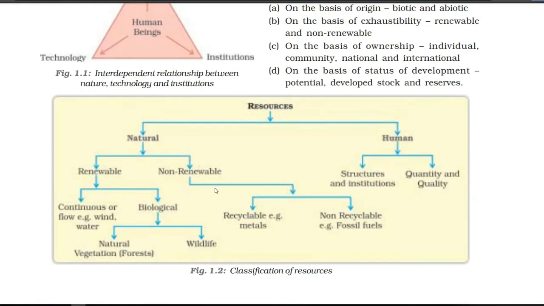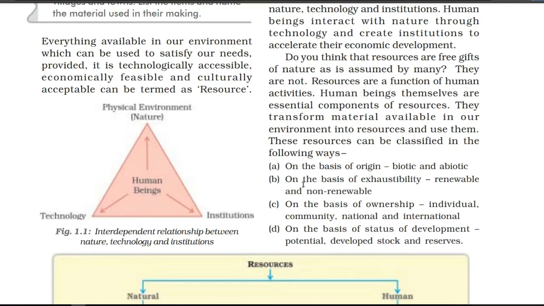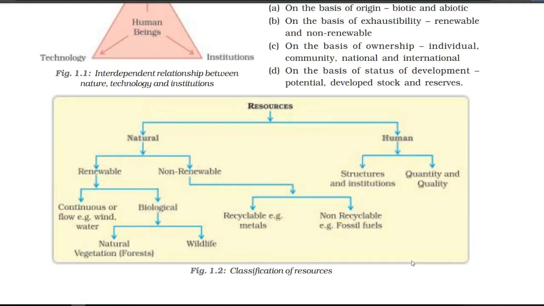So next we have resources on the basis of different types. We have here the classification of resources, which is an important topic. First, on the basis of origin, we have biotic and abiotic. Next, on the basis of exhaustibility, we have two types, renewable and non-renewable. Third, on the basis of ownership, we have individual, community, national and international resources. Fourth, on the basis of status of development, we have potential, developed, stock and reserves. So now on the next page, we are going to read them one by one.